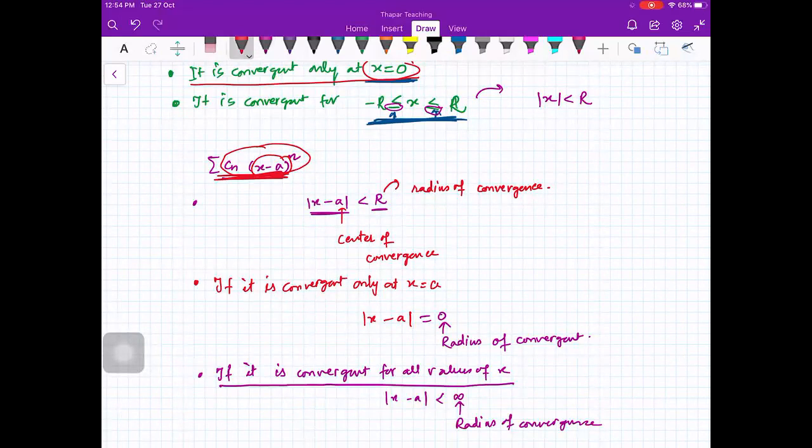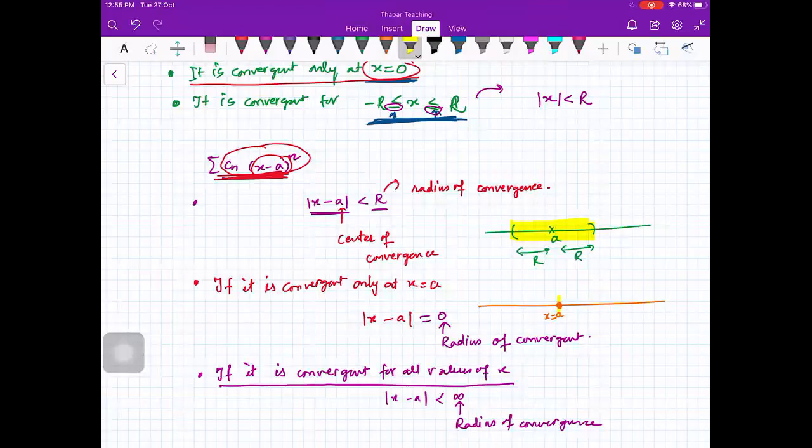So let me draw the graphs again. Here you see what is happening. Here is your center and your series is convergent in this region. At boundaries anything may happen. And here it is convergent only at x is equal to a, and everywhere else it is divergent. So this is the only point of convergence.